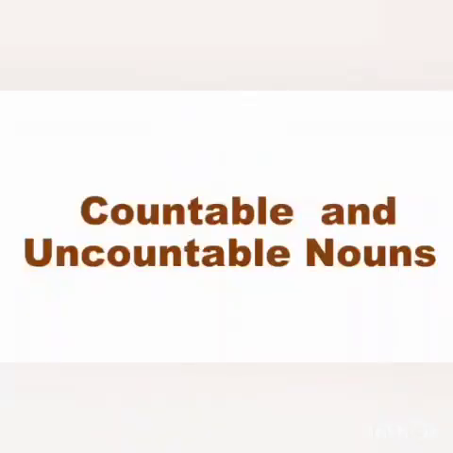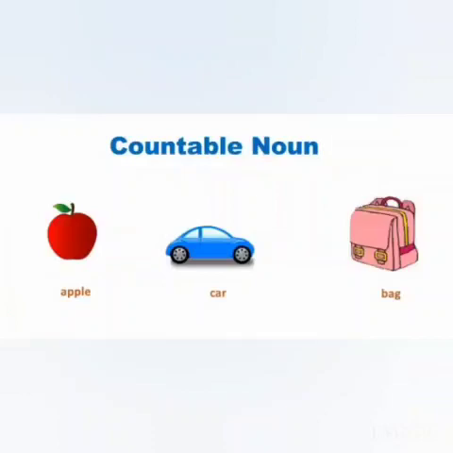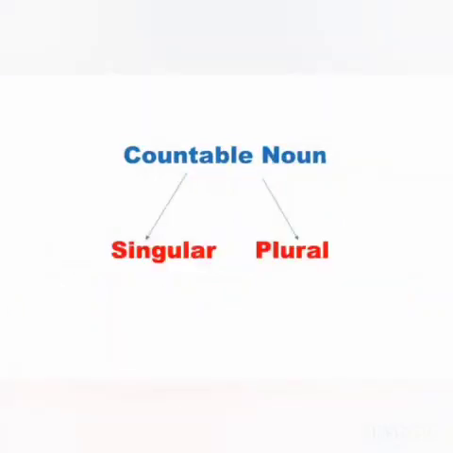Today we are going to learn about countable and uncountable nouns. A countable noun is a noun that can be counted in numbers. For example, apple, car, bag. Countable noun has both the forms, singular and plural.